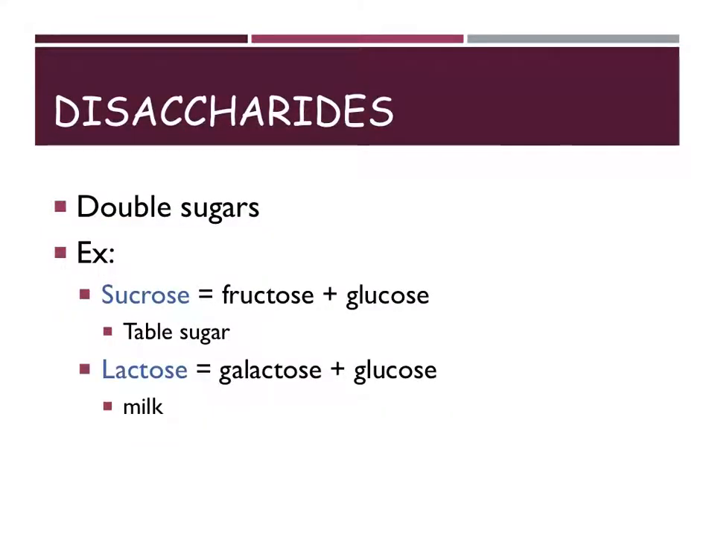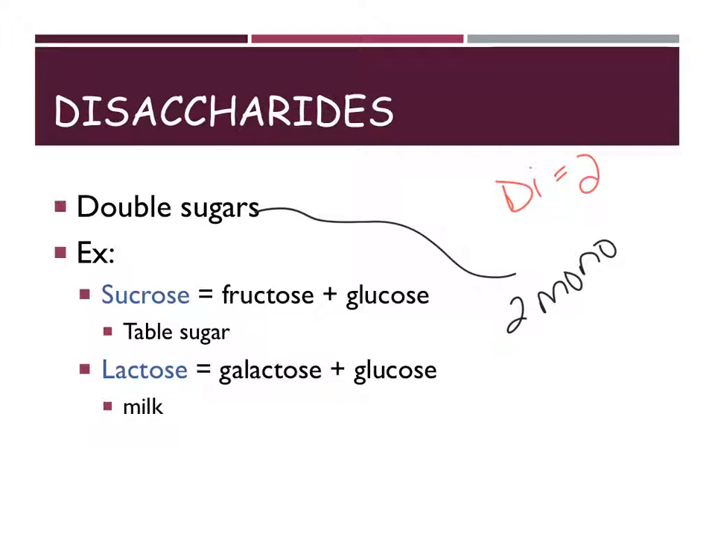Disaccharides, remember the prefix di means 2. So disaccharides are your double sugars. It's two monosaccharides linked together. So this is two monosaccharides joined. The two most common examples of disaccharides that we deal with are sucrose and lactose. Sucrose is your table sugar. It's what you use to bake. It is a fructose molecule linked to a glucose molecule.